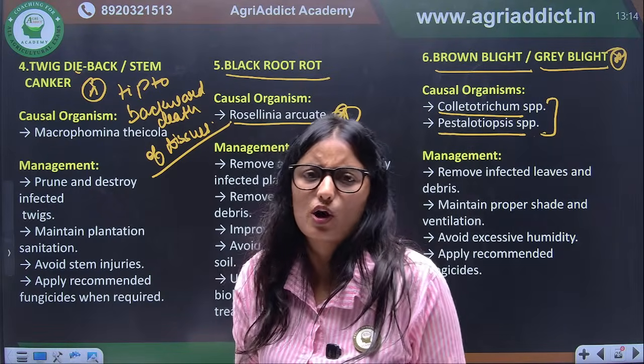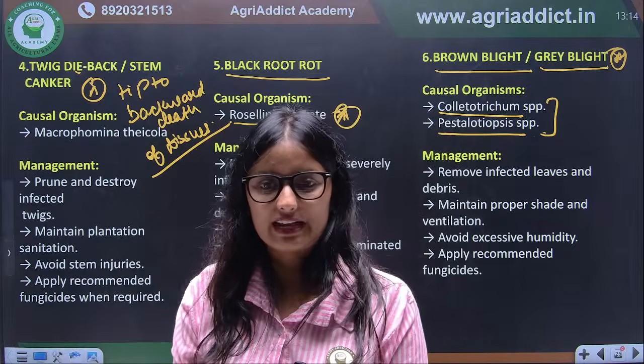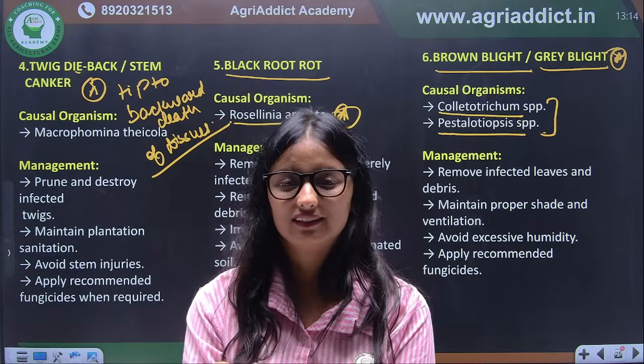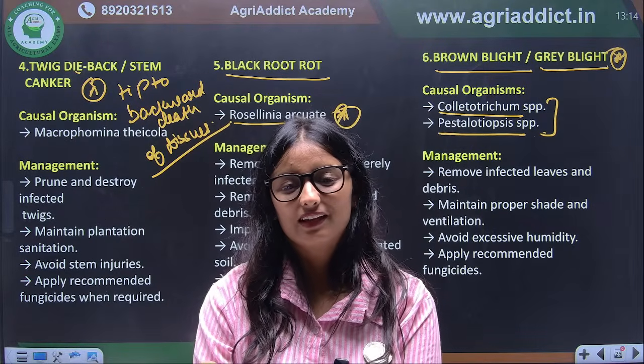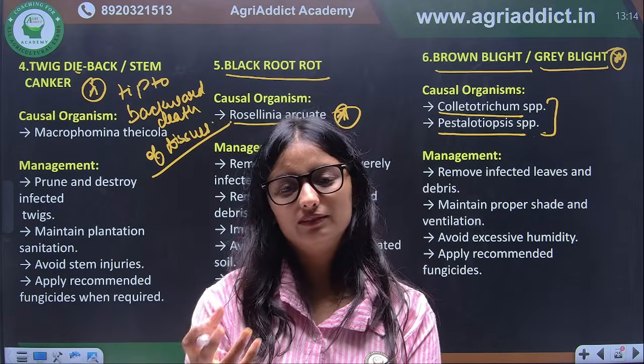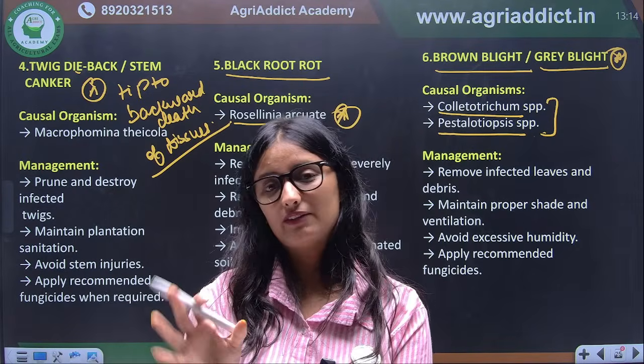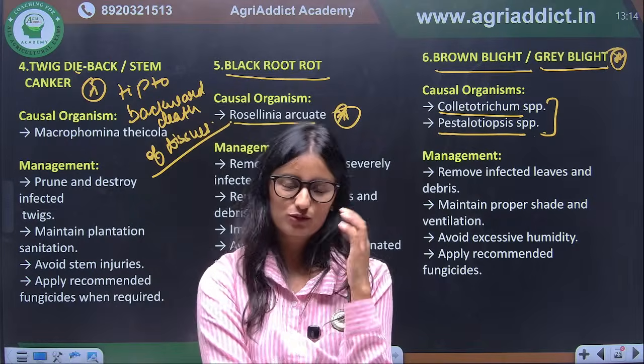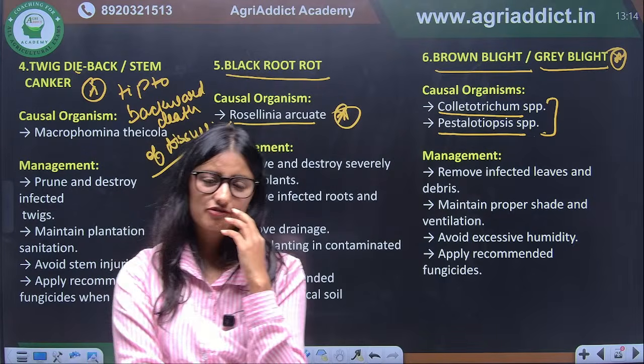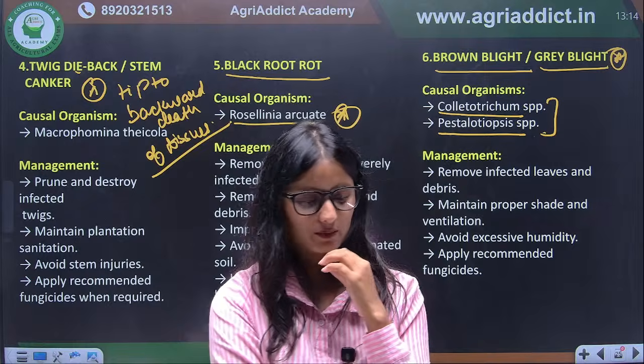And what is the important thing that we discussed about Pestalotiopsis and Pestalotia regarding its spore? It is general pathology, but we have discussed it in diseases of fruit crops also. What was the difference between Pestalotia and Pestalotiopsis?